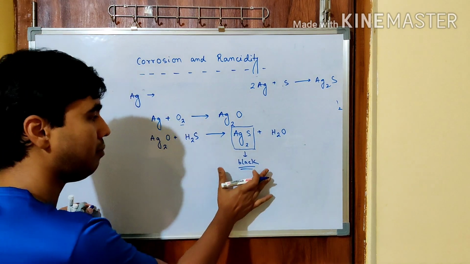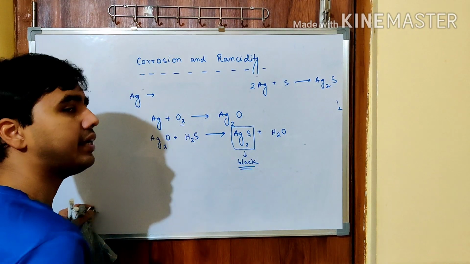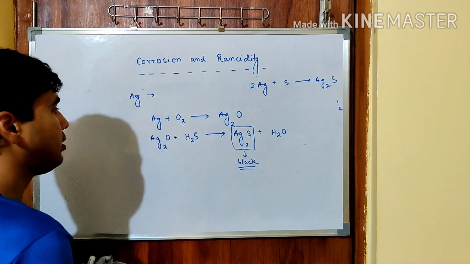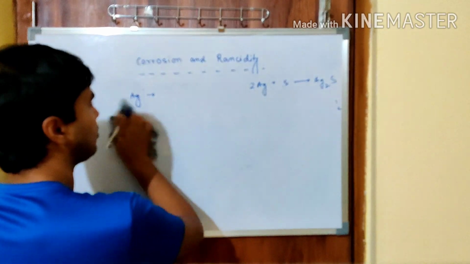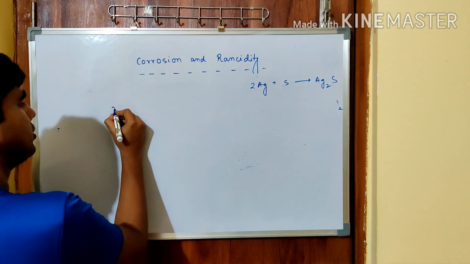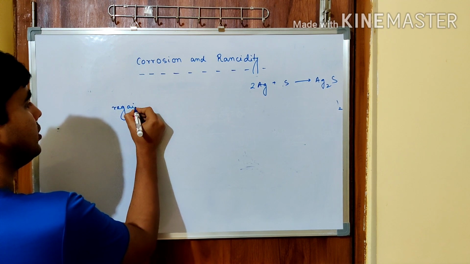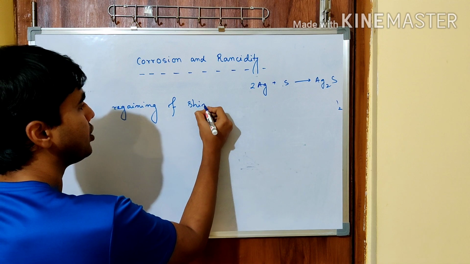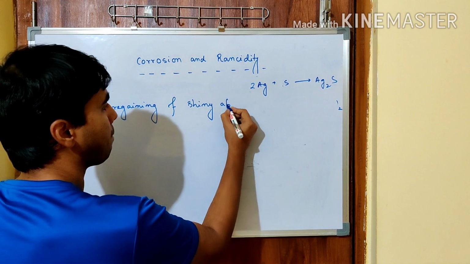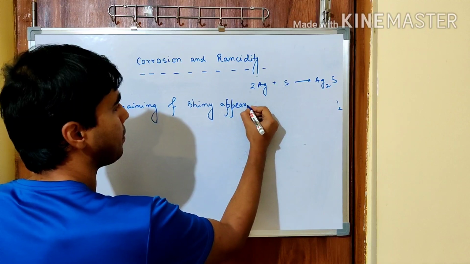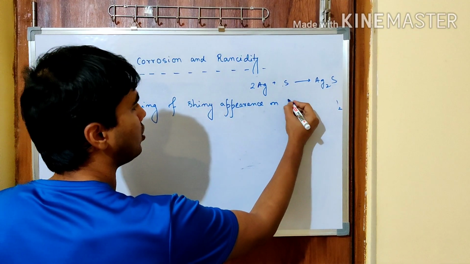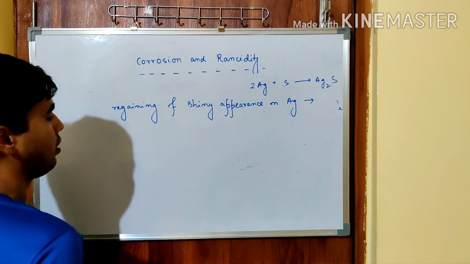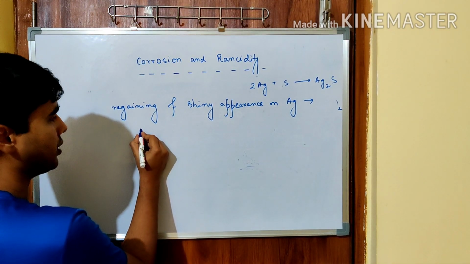Now, once the blackish appearance is there already, can we change it? Can we regain the color? The answer is yes. How to get this? It is regaining of shiny appearance on silver. Let us see. So we can take a toothpaste actually.